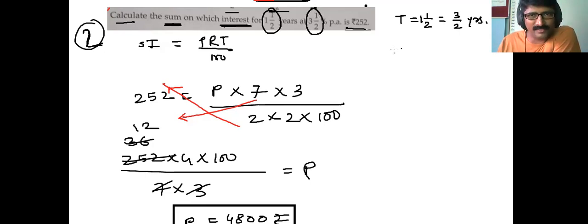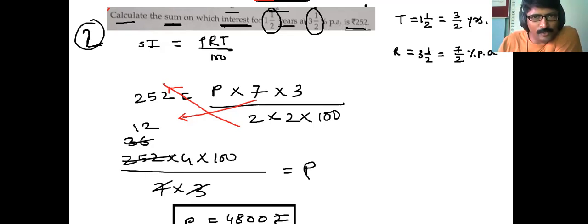At 3.5%, at 3.5% means rate is, look at this guys, you read the unit and you'll understand which quantity it is. When 1.5 years, that means time. 3.5% per annum means it is rate. 3.5, that means 3 2s are 6 plus 1, 7 upon 2% per annum.